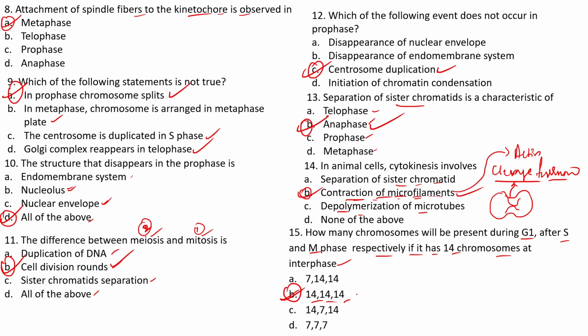So B is our right answer. As I had said earlier in the beginning of the class, during all the stages the number of chromosomes remains the same in mitosis. Yes, remember that point.